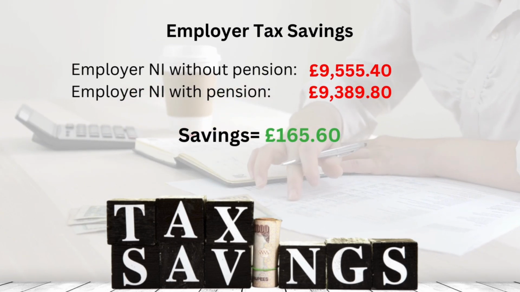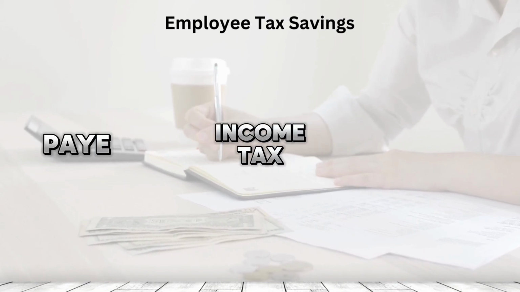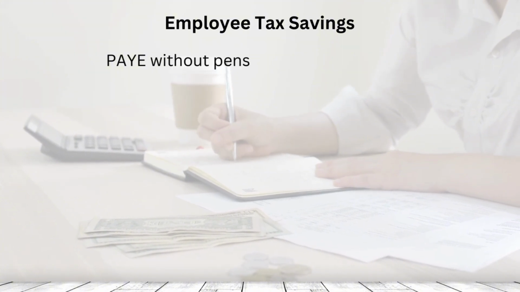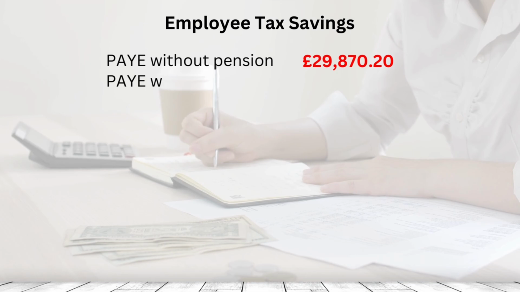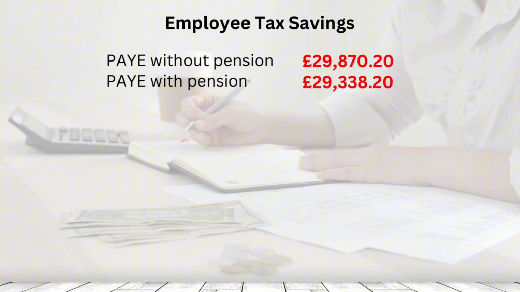Same goes with employee savings. Let's have a look at employee savings. Now employees will save on PAYE, income tax, as well as national insurance contribution. So PAYE without pension contribution is 29,878.20 and PAYE with pension contribution is 29,338.20.